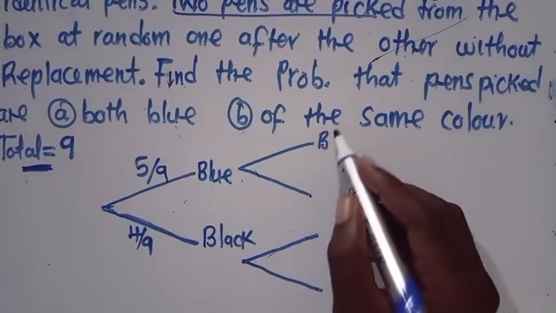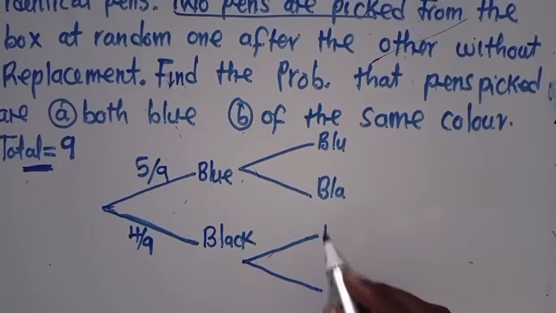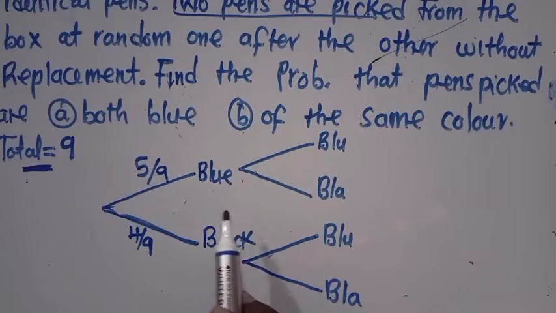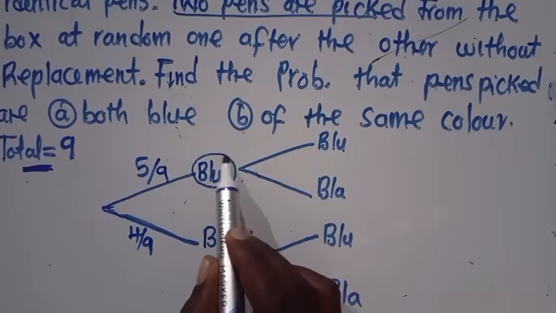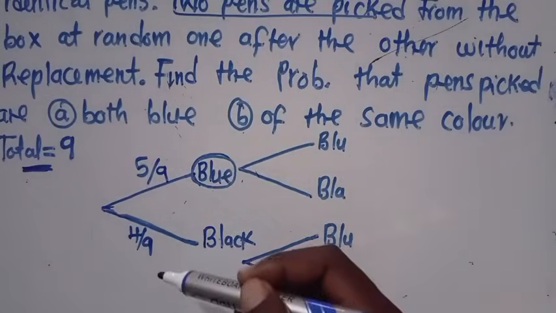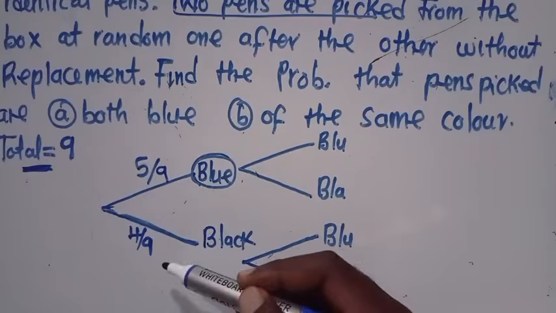So this is blue, this is black. This is blue, this is black. I'm just doing this so that I reduce this. From here, I'm going to assume that the pen that was picked was blue. This is the first selection, and the first selection is just like this.